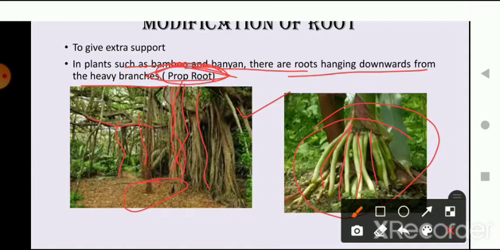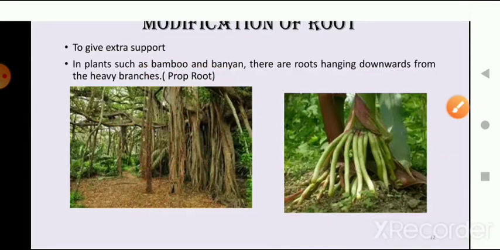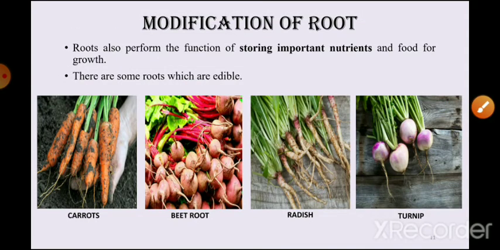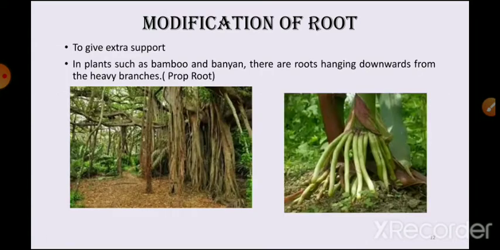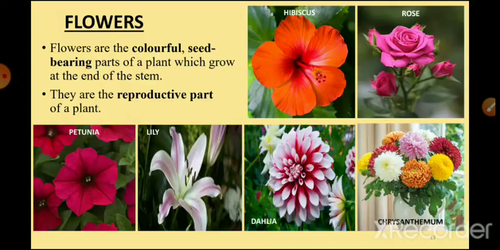So this is what the second type of modification of root is. What are the two modifications? First, roots modify themselves as a storing unit, or you can say they store food inside them. And the second one is that, to give extra support to the plant, they have modified themselves. And what is the modification? I have already explained to you, they work as prop roots. Now we will move on to the next point, which is flowers.